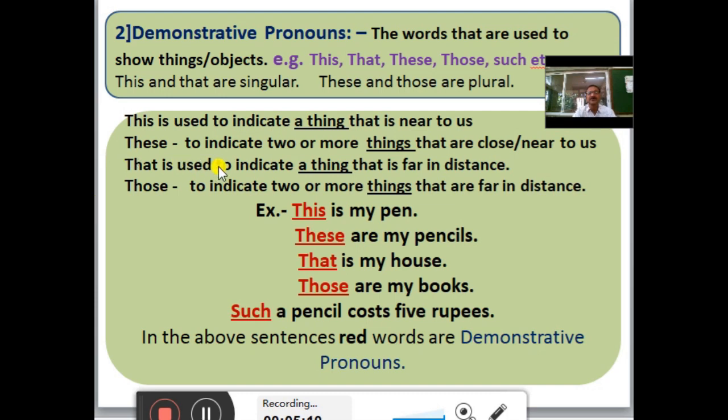That is used to indicate a thing that is far in distance. Those is used to indicate two or more things that are far in distance. For example, this is my pen. These are my pencils. That is my house. Those are my books. Such a pencil costs 5 rupees. In the above sentences, red words are demonstrative pronouns.